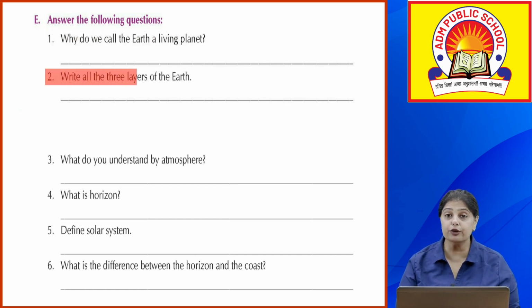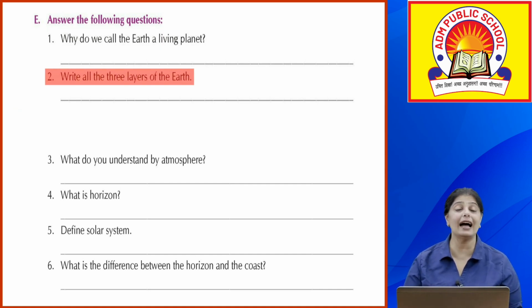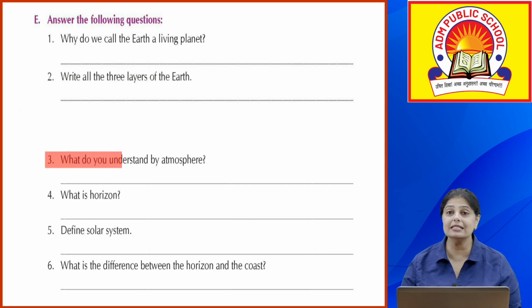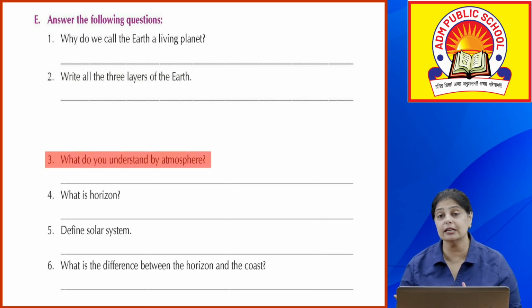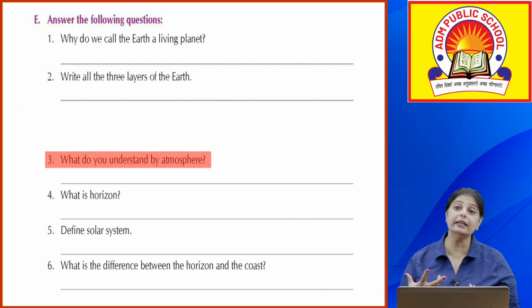Which are the 3 layers of the Earth? Okay, the core, the mantle and the crust, the 3 layers. You can mention that and details about the different layers of the Earth. Okay, next, what do you understand by atmosphere? Atmosphere is the layer of air that surrounds the Earth. Okay, talk about this in detail. Write about it in detail.